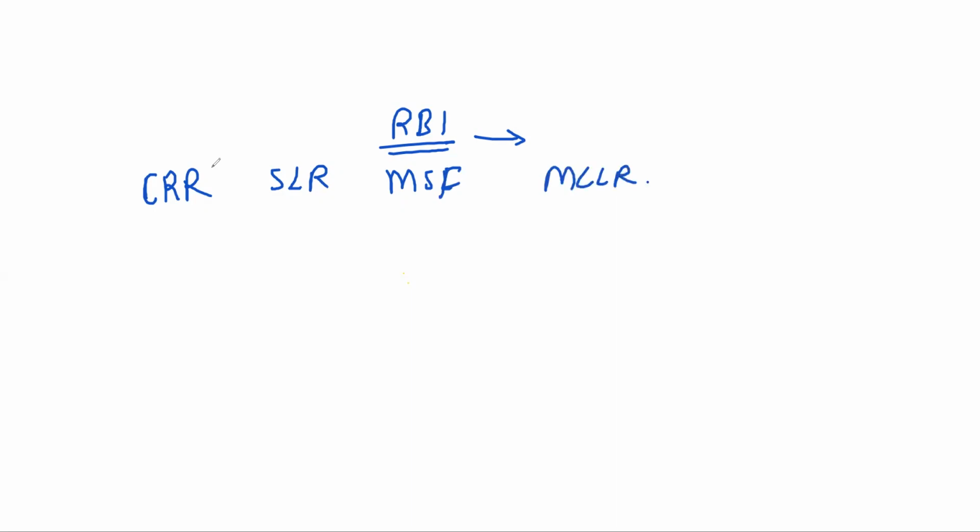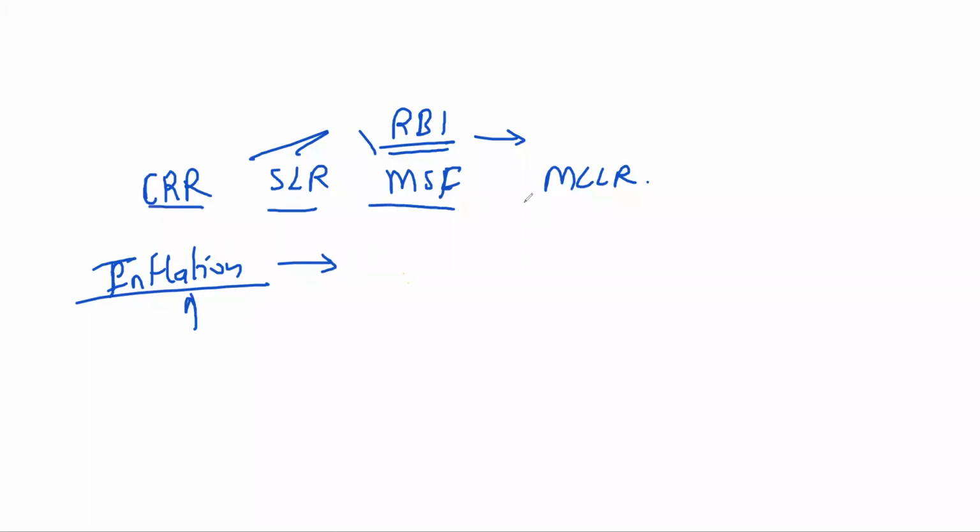Now, tell me, who is the governor of the Reserve Bank of India? Shaktikanta Das, right? Now, the Reserve Bank of India has some tools called cash reserve ratio, statutory liquidity ratio, MSF, and then MCLR. With these, the Reserve Bank of India will control inflation. In economics class, we'll tell you in detail what happens with inflation, deflation and all. So inflation will be controlled by tools like CRR, SLR, MSF.